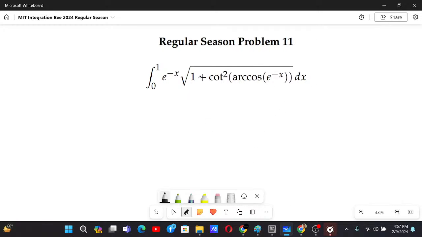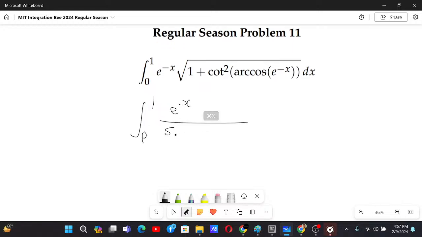Okay, so first of all we have 1 plus cot square theta, and we know that that's just cosec square theta. So that's why we will have e to the power minus x by sine theta over here, sine of arc cos e to the power minus x dx.